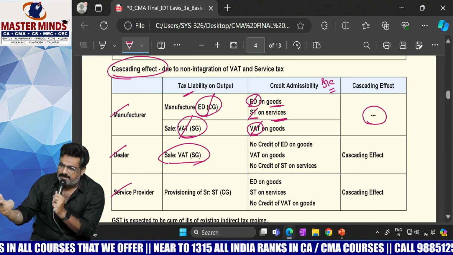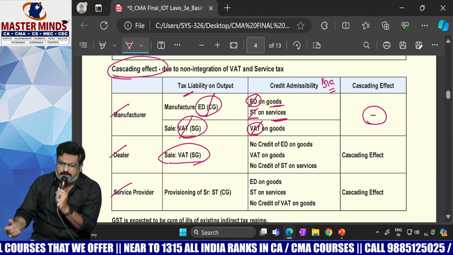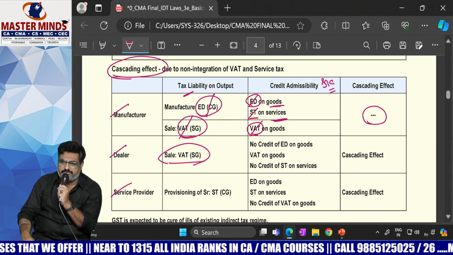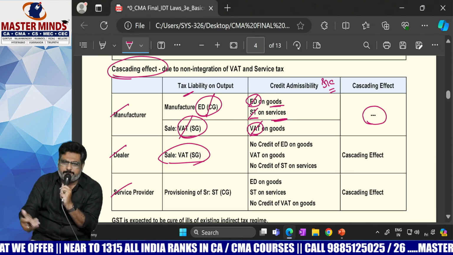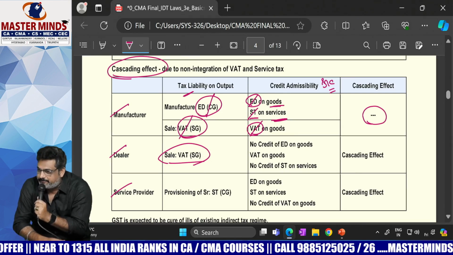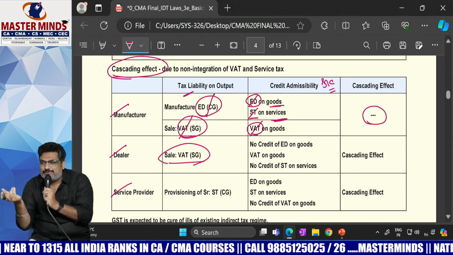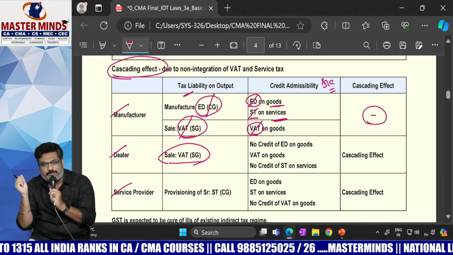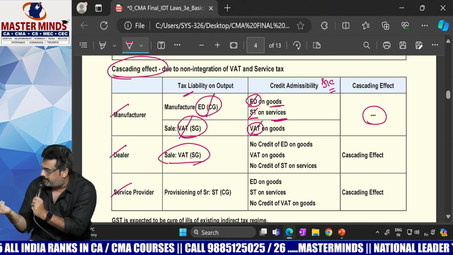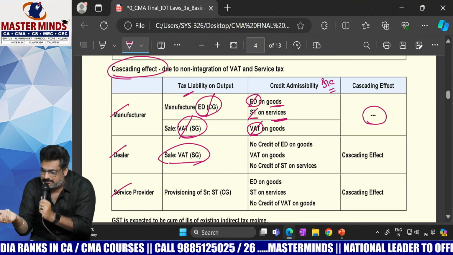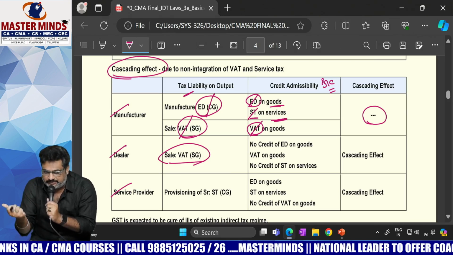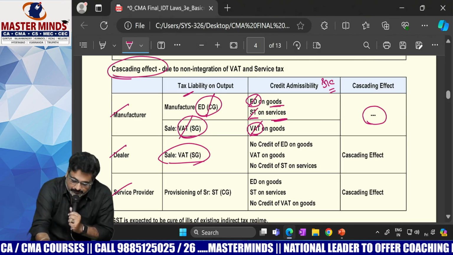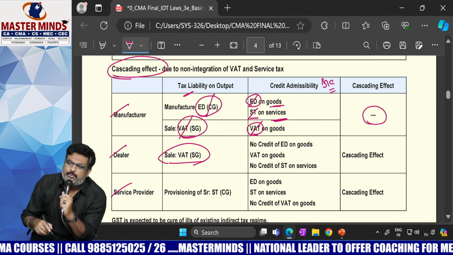And he will give some advertisement now, like a Diwali offer: if you purchase a car, a keychain is free. Something like that, he will give some advertisement. Definitely on that advertisement expenditure he will incur, service tax is going to be paid. Yes. But here, what is the general rule?